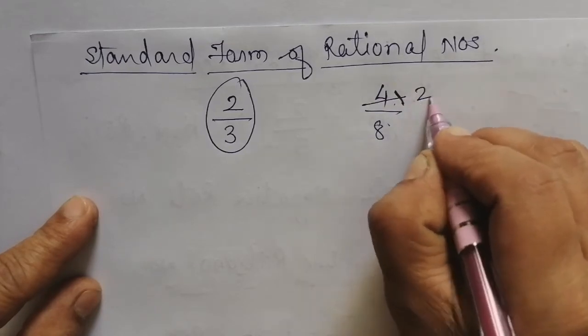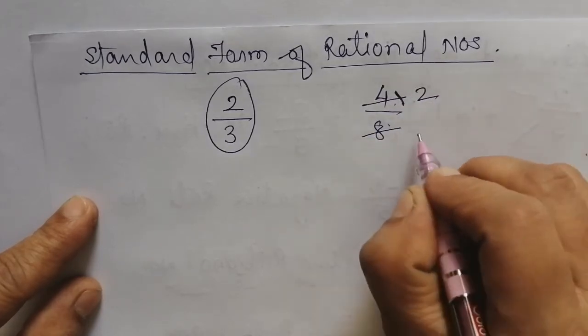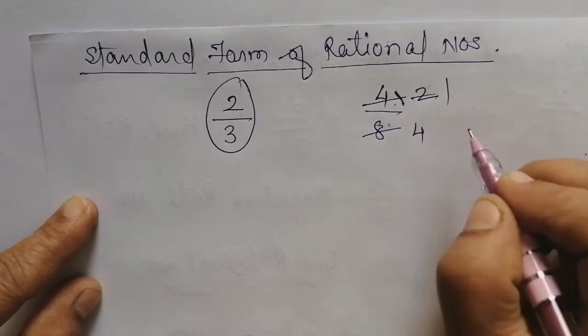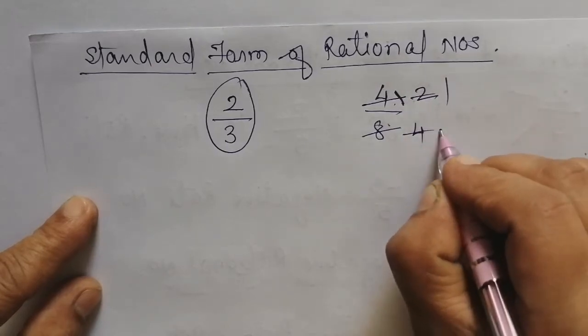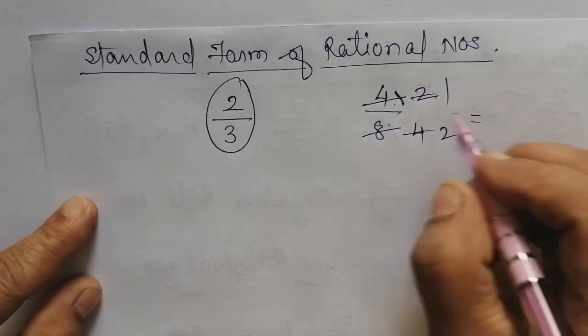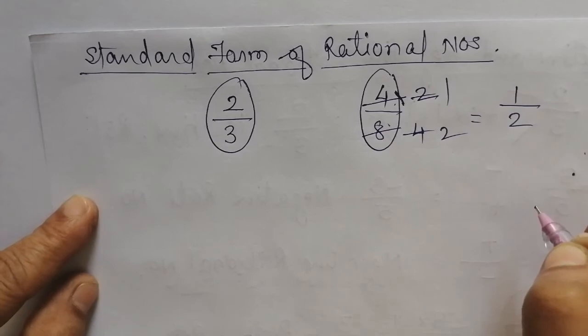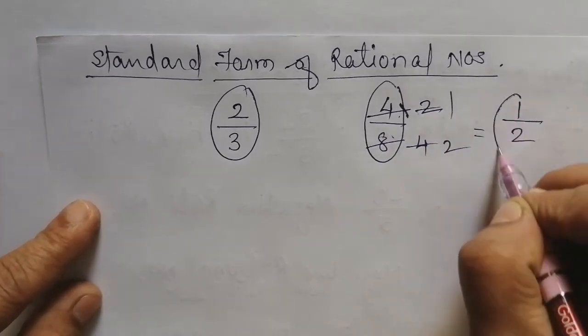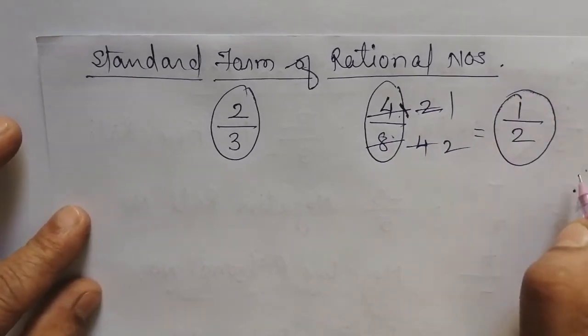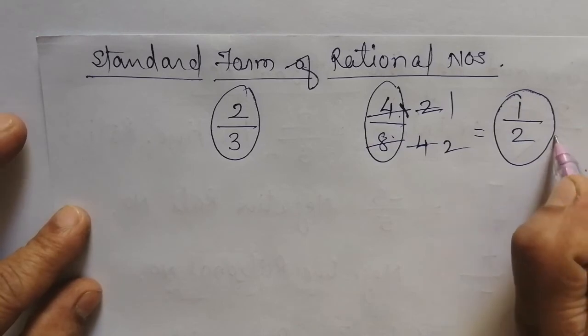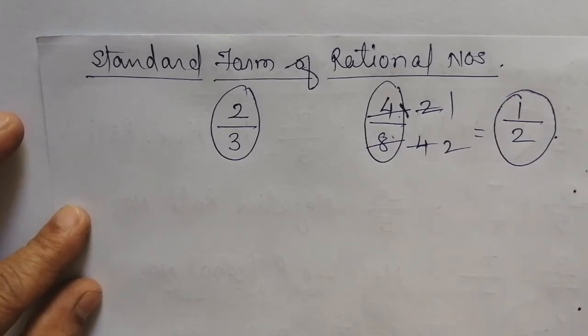So 2 2s are 4, 2 4s are 8. Again 2 1s are 2, 2 2s are 4. That means 4 by 8 I will write in the form of 1 by 2. Okay. Now this 1 by 2 I can't divide further. This 1 by 2 does not have any other factor.